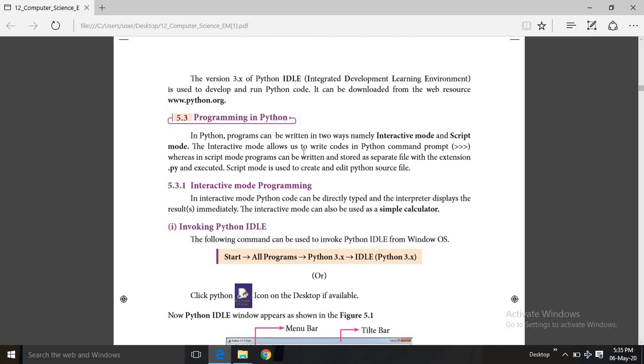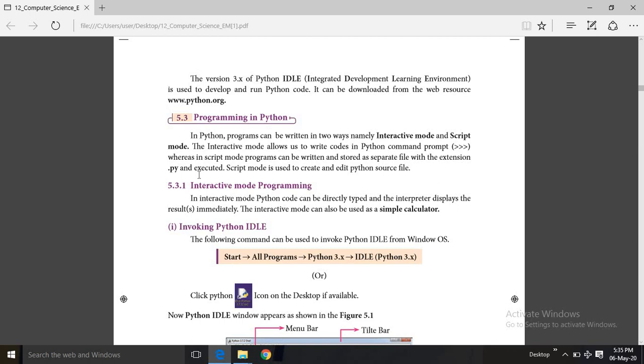The interactive mode allows the user to write codes in Python command prompt, whereas script mode can be written and stored as a separate file with extension .py and executed. So what you have to know, there are two modes in writing Python programming. One is interactive mode and another one is script mode.